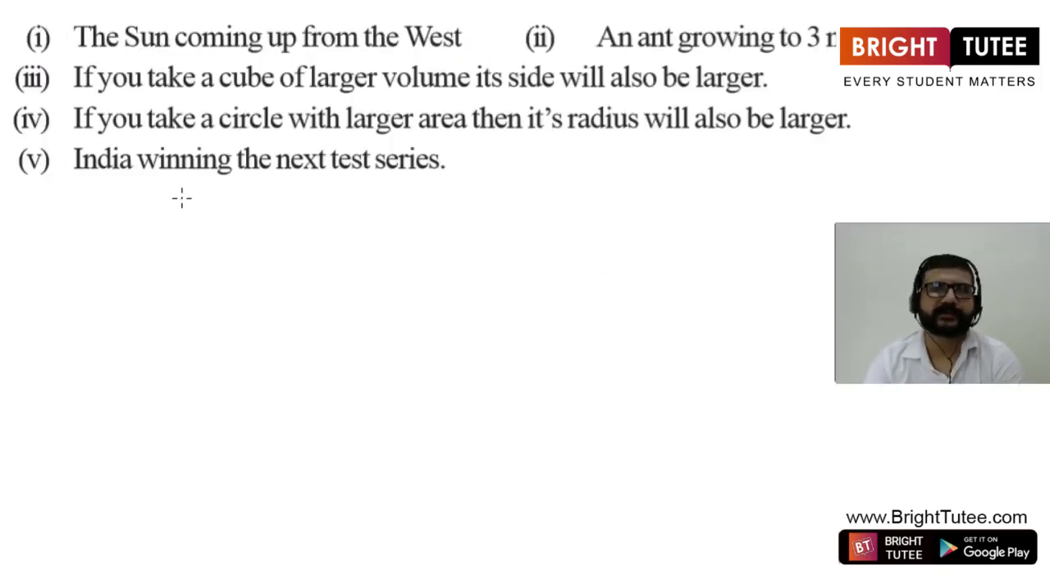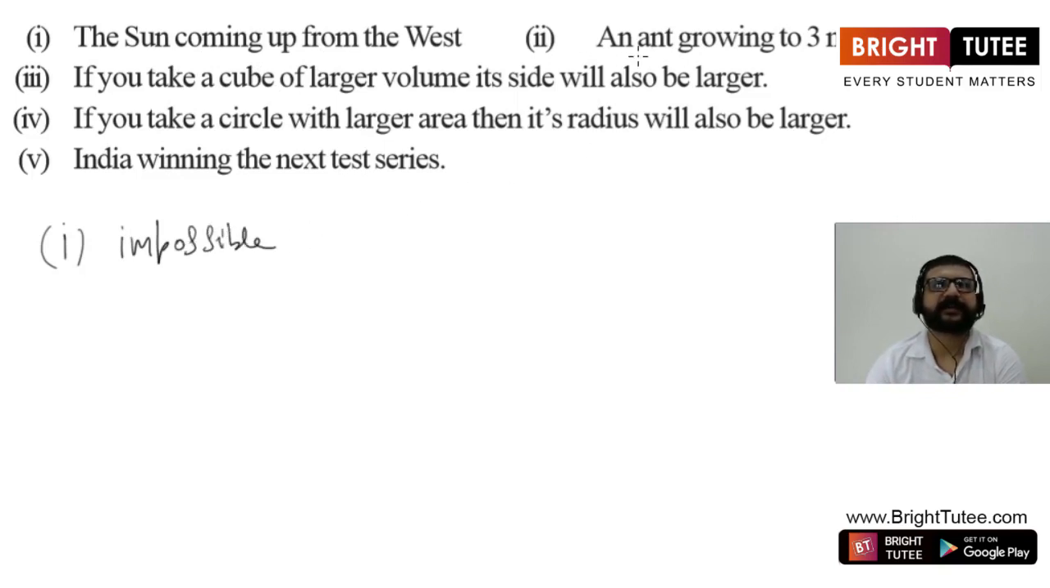Now let's try to understand these terms more clearly. Let's consider these statements. The first statement is the sun coming up from the west. So what do you think, what kind of statement this is? Is it a certain to happen, or impossible to happen, or can happen but not certain? So as we know, sun always comes up from east. So this event or this statement is impossible to happen.